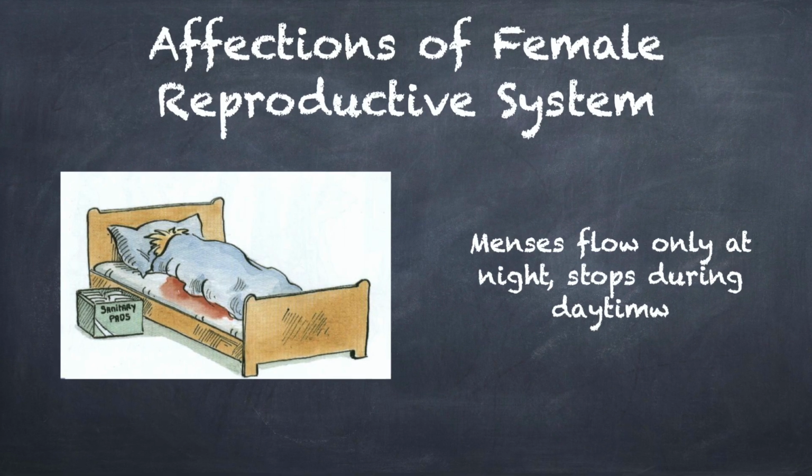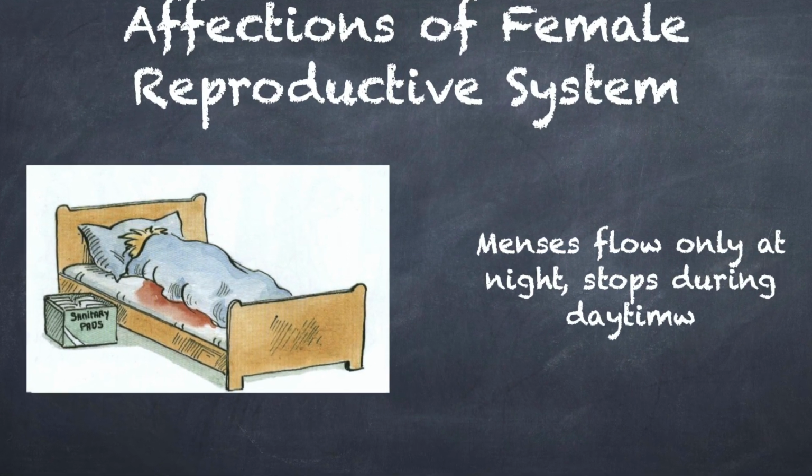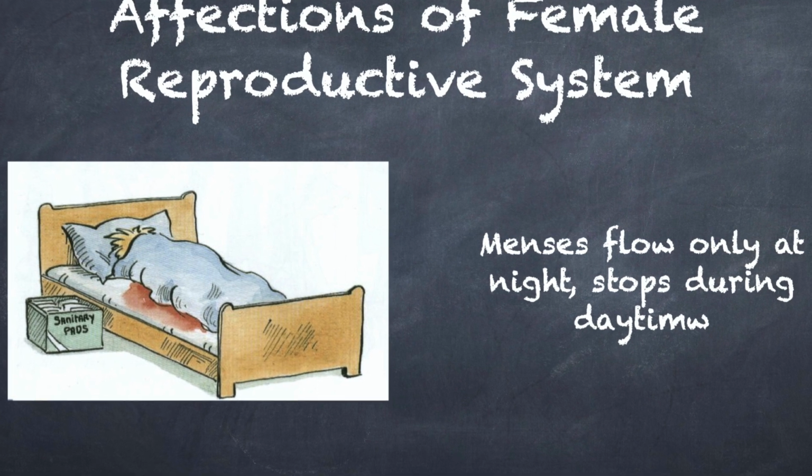Now, what about the action of MACA on the female reproductive system? The menses we have under this remedy are late and scanty and have this peculiarity that they flow more at night while the patient is at rest, becoming scanty while the patient is up and moving about in the morning, ceasing altogether later on in the afternoon.